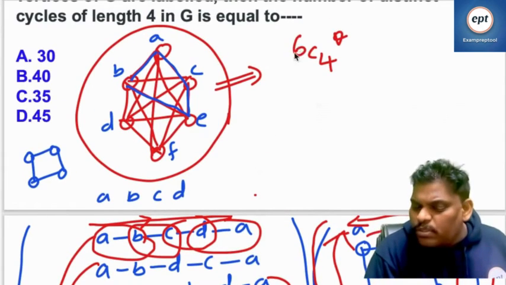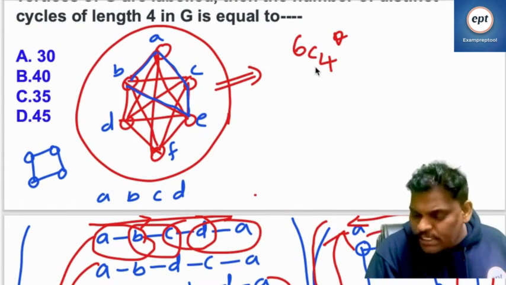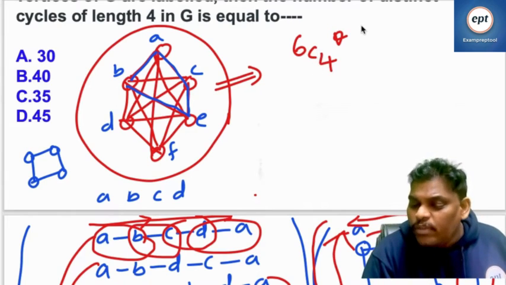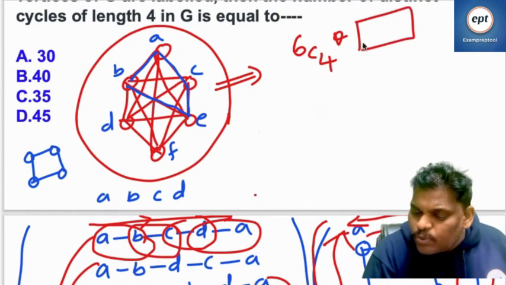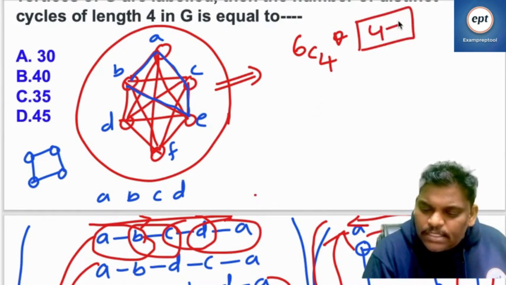Out of 6 vertices, selecting 4, that is 6C4, right? Now with the 4 vertices, how many cycles are possible?